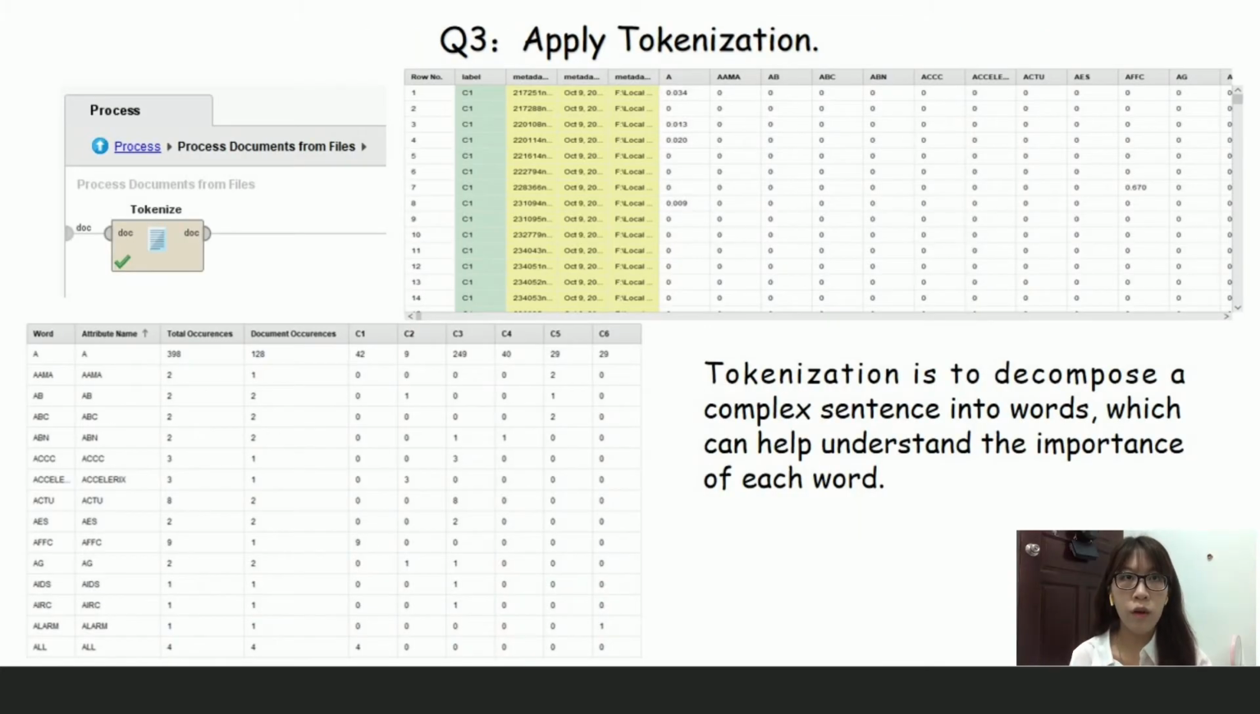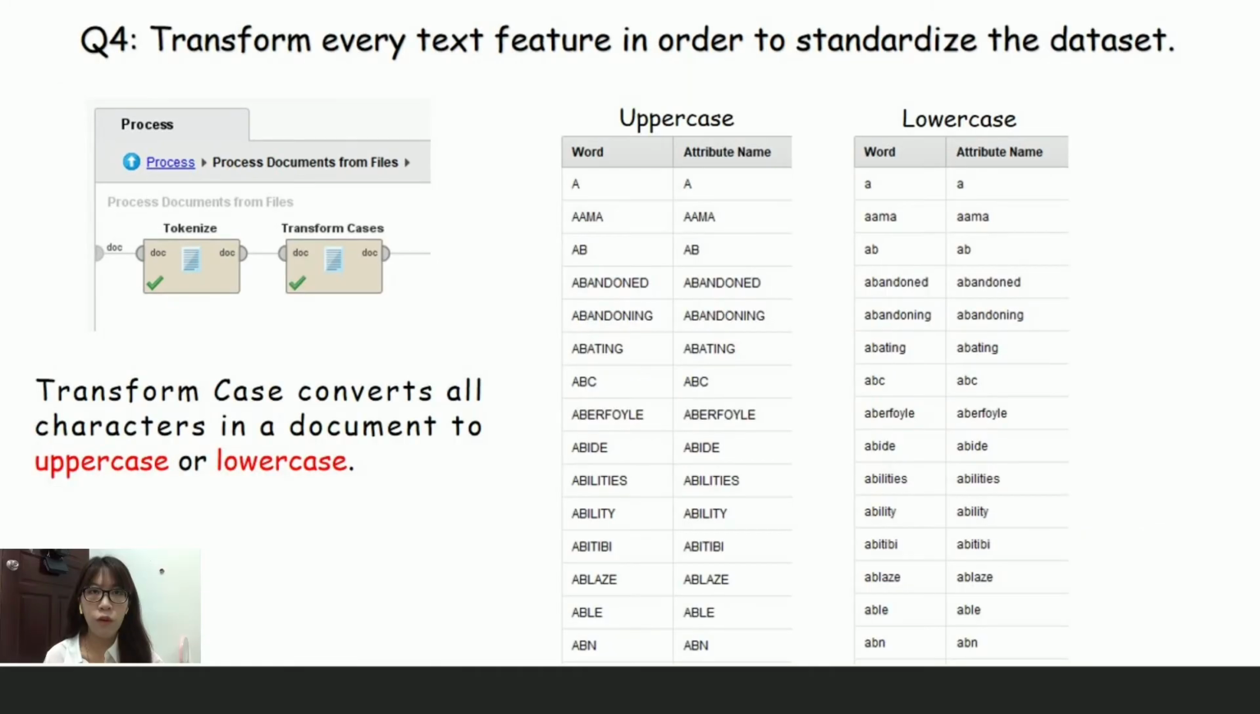Question 3 is about applying tokenization. Tokenization is to decompose a complete sentence into words, which can help understand the importance of each word. Question 4 is about transforming every text feature in order to standardize the dataset. Transform Cases converts all characters in a document to uppercase or lowercase.